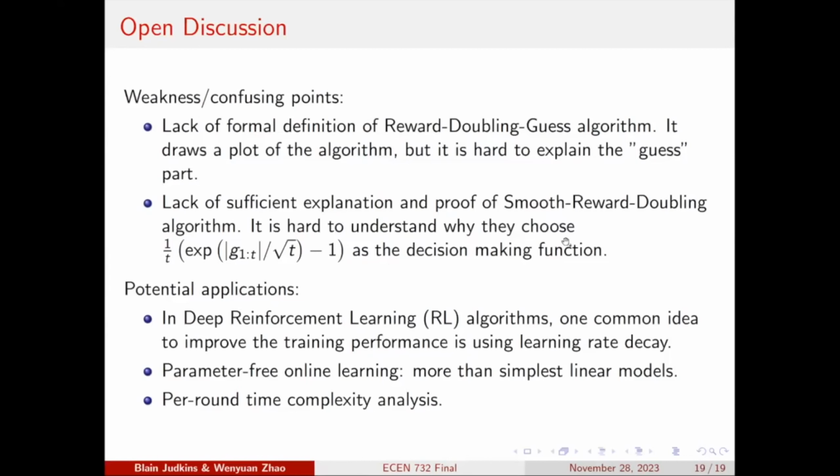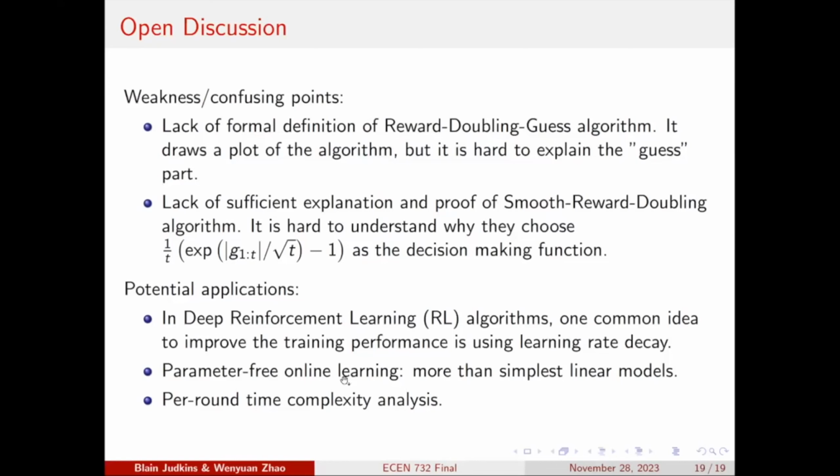So for the potential applications of this, online tuning of the learning rate, I think it shares similar ideas with the learning rate decay trick we use in deep reinforcement learning. So in deep reinforcement learning, we want to decay the learning rate as the training process goes on. Here we use the decay trick because we convert the reward into the loss function.